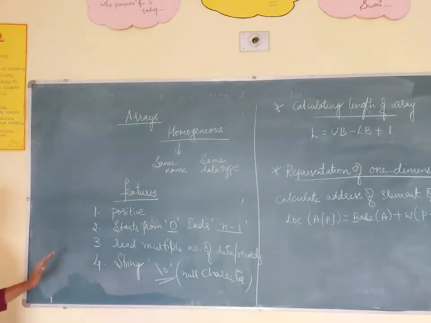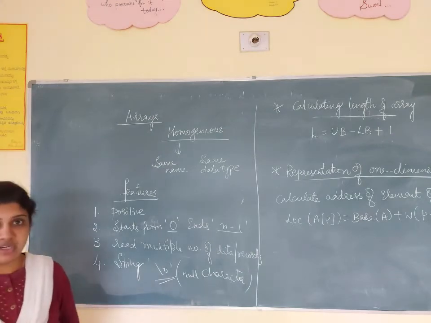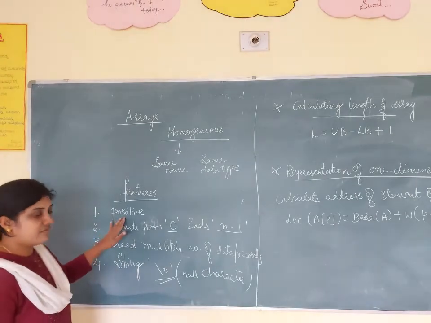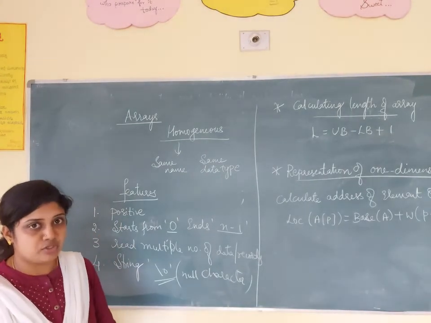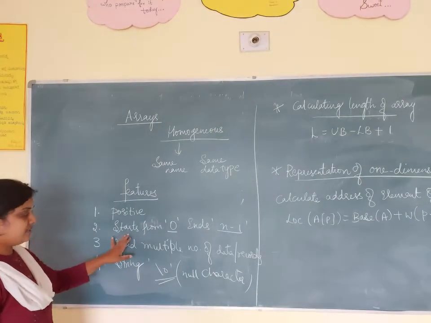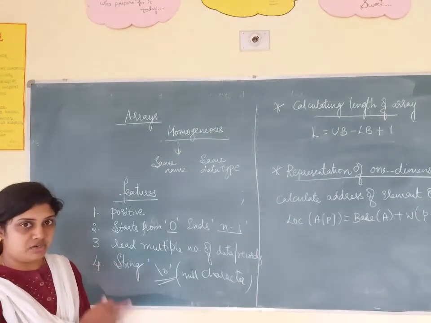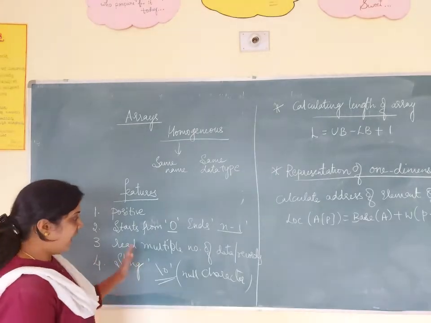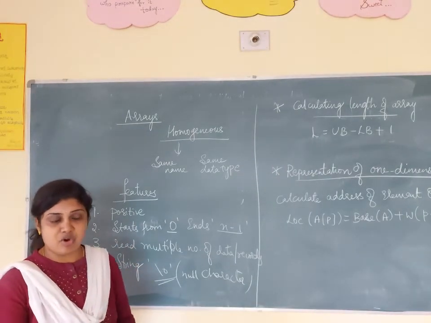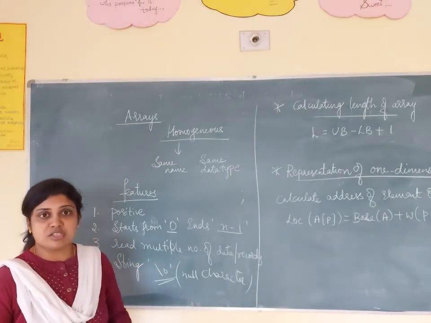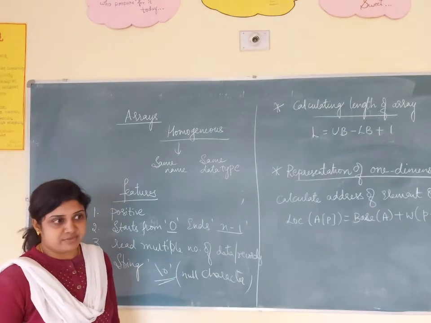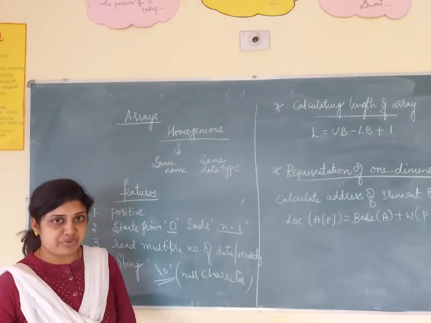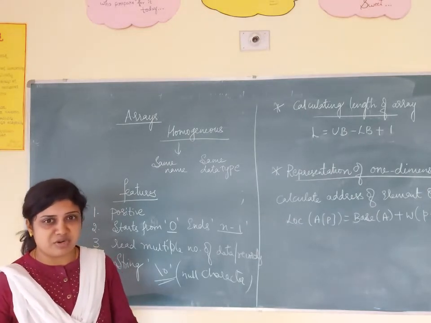See, these are all the main features you have to know. When you are going to declare an array, the first point is you have to consider positive values or positive numbers. The second one, an array always starts from 0 and ends with N minus 1. And what is the use of an array? If you want to read multiple records or multiple data items, we have to use the array concept. If it is 1 or 2 records, then we can go with integer or float and normal data types.